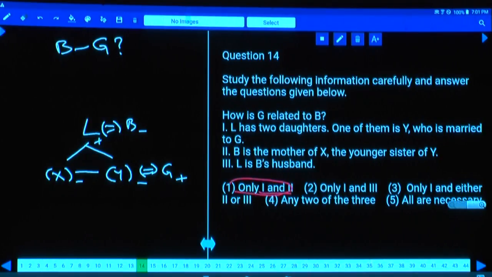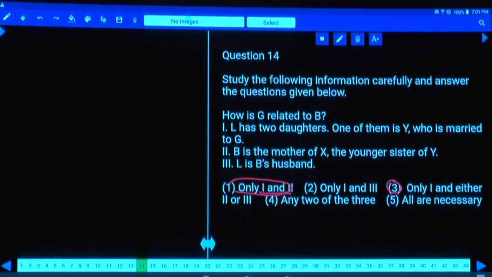Then again check the choices. If you check the choices, there is 1 and 2, and 1 and either 2 or 3. What do you mean by either 2 or 3? 1 and 2 or 1 and 3. Now we should check with the help of 1 and 3 also, are we getting the answer or not? The first one: L has 2 daughters, one of them is Y, married to G.